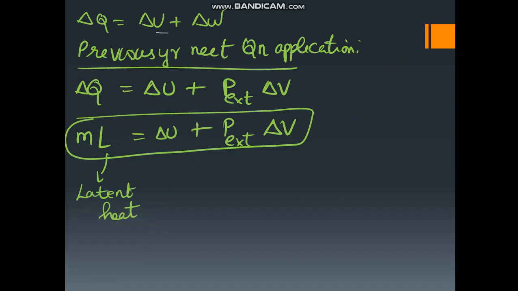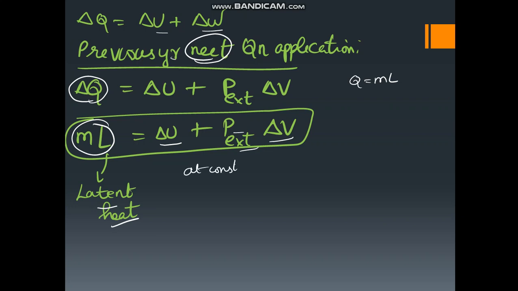So delta Q is equal to delta U plus delta W. In previous year NEET question applications, instead of delta Q, in the thermal properties of matter chapter we have learned that Q is equal to mL. So we substitute mL, where m is the mass and L is the latent heat, equal to delta U plus P external into delta V. Suppose they are giving a constant pressure, then nCp delta T, that is the Q value, is equal to delta U plus P into delta V.